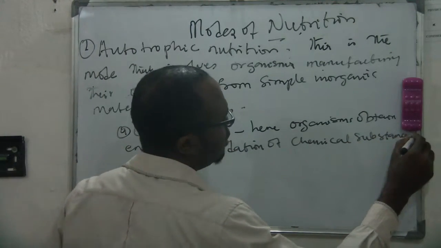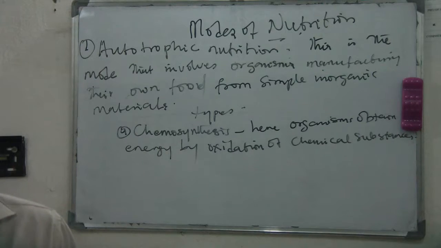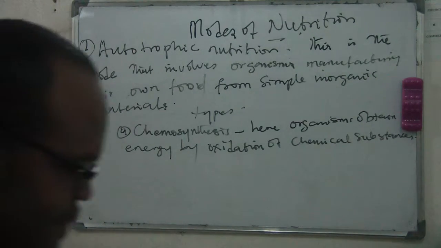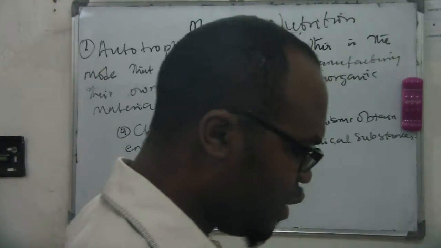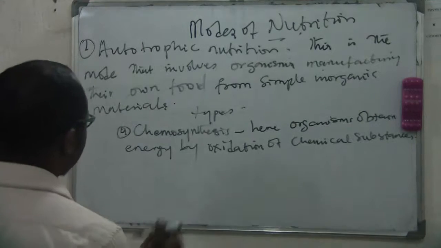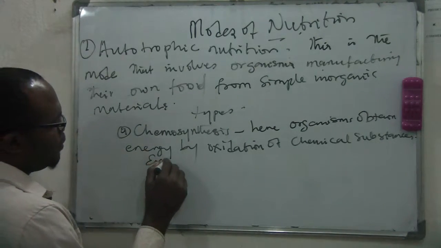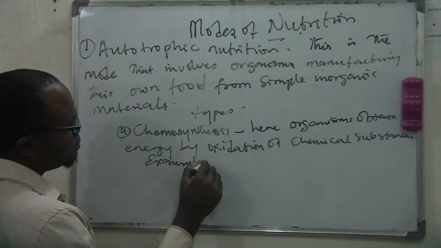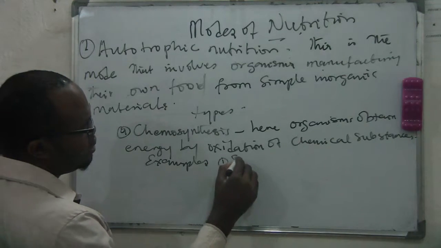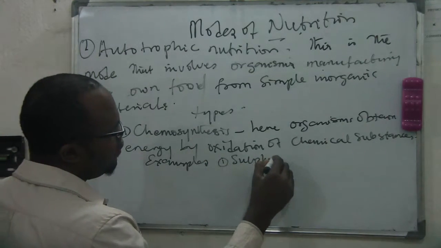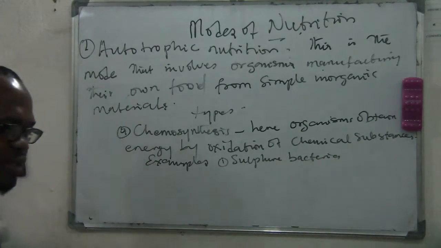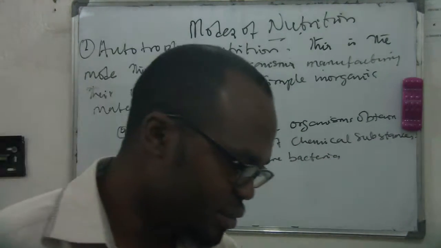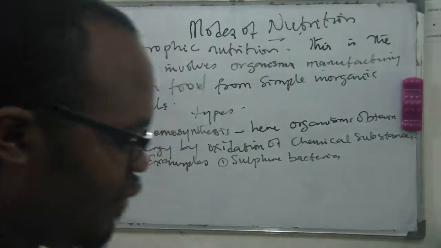Now I'm going to give you an example of organisms that use chemosynthesis. We have what we call the sulfur bacteria. They oxidize sulfur to tetraoxosulfate 6 acids.